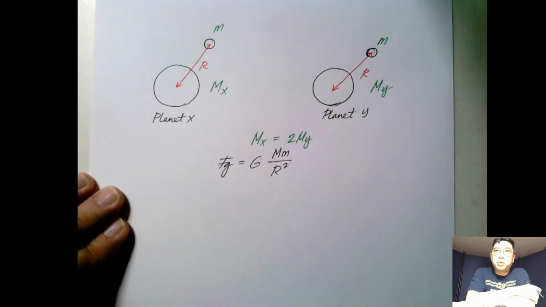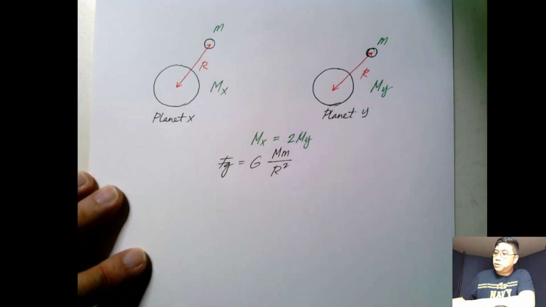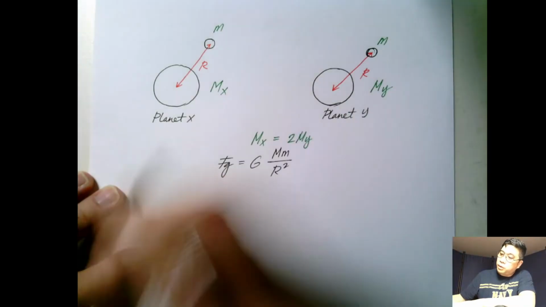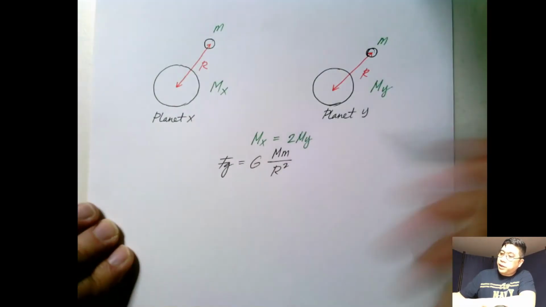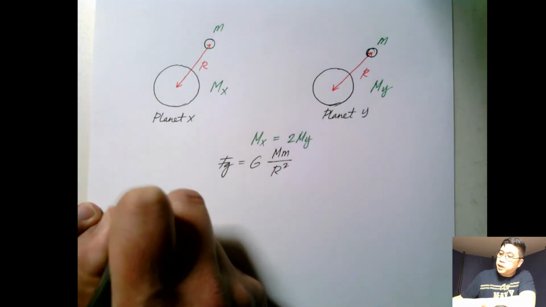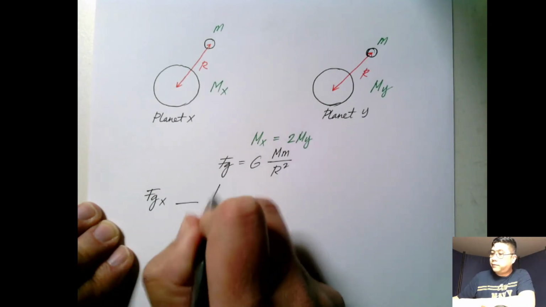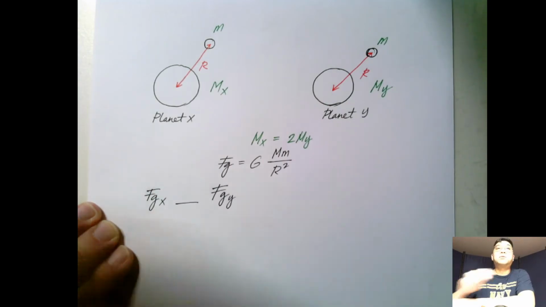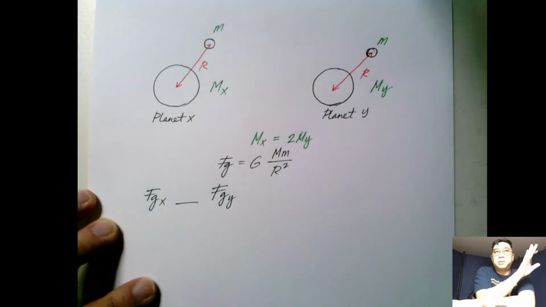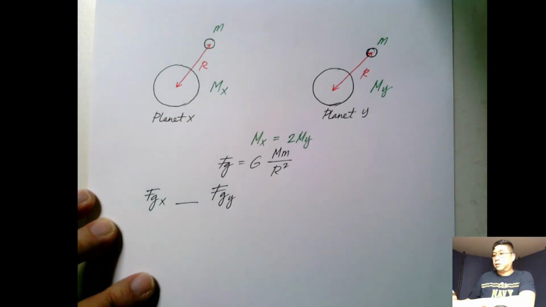Now, if they would ask you a follow-up question, which do you think would experience a stronger force of gravity? Now we can answer that question: Fg on planet X blank Fg planet Y. Which one would experience a stronger gravitational attraction?